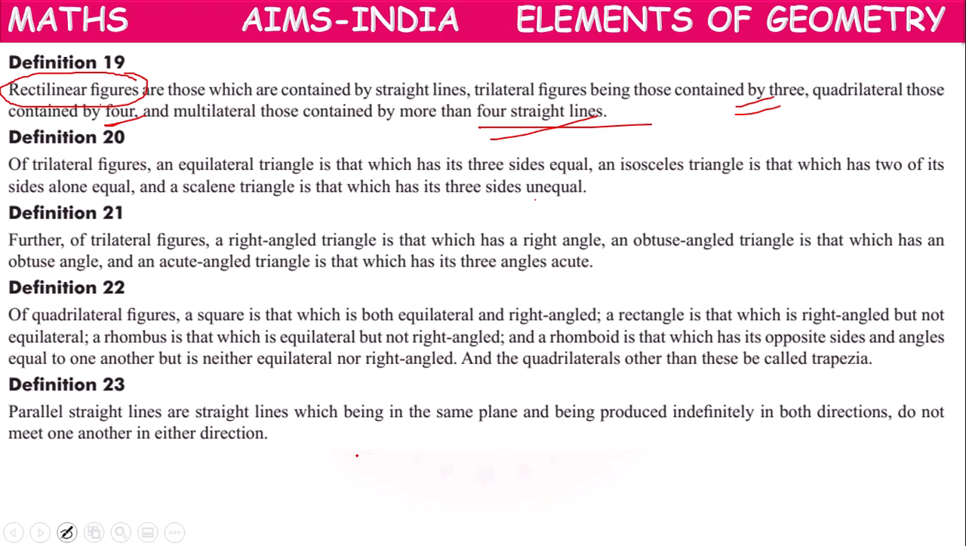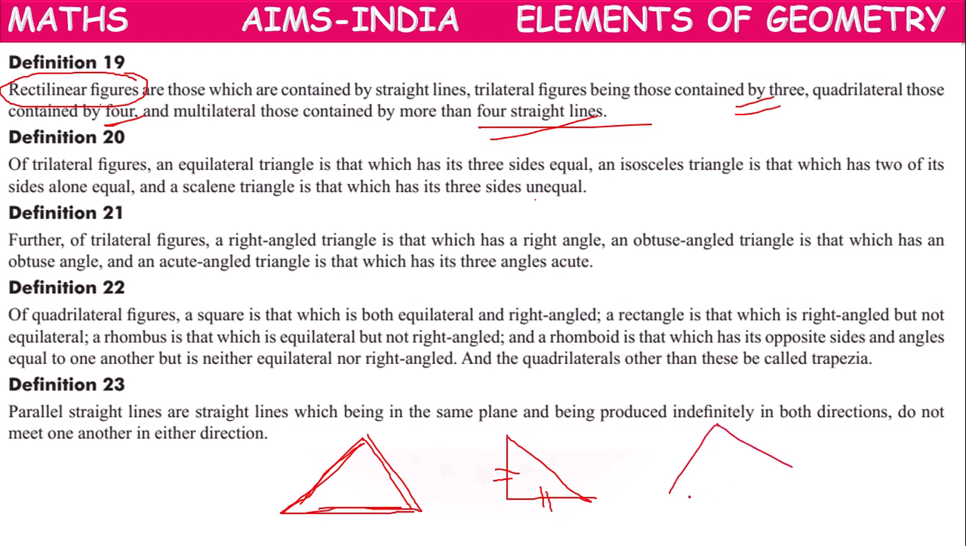So according to definition 20, if three sides are equal, he told it as an equilateral triangle. If only two sides are equal, he called it an isosceles triangle. If three sides are different, then he called it a scalene triangle. If three sides are equal, equilateral triangle. Like that, types of triangles he identified through definition 20.